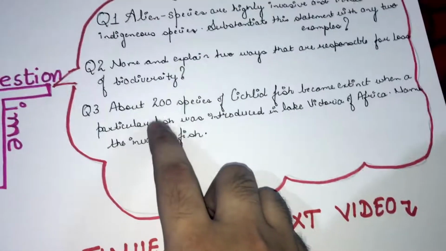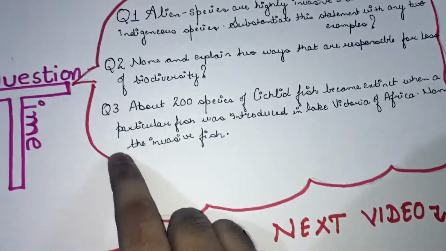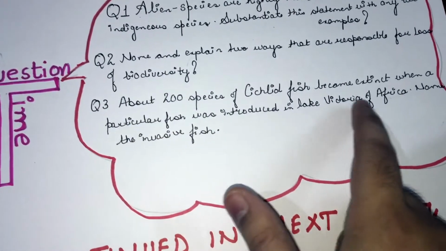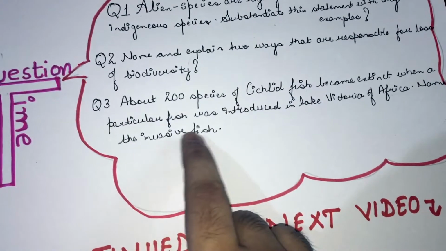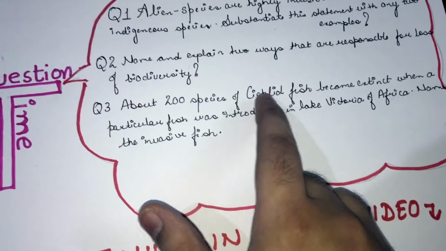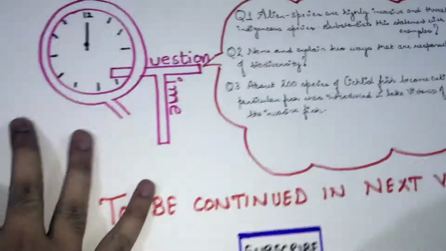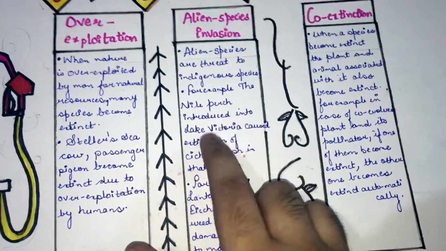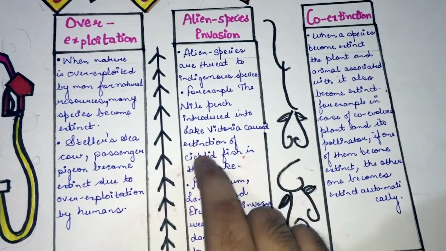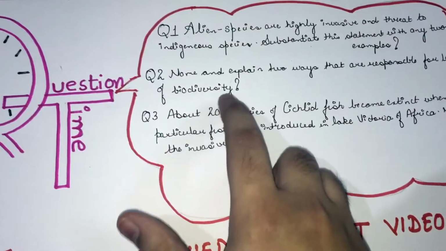Third question is, about 200 species of cichlid fish became extinct when a particular fish was introduced into the lake of Africa. Name the invasive fish. As you know, the invasive fish was Nile perch, which was introduced into Lake Victoria and caused extinction of cichlid fish in that lake. I hope you have got the answers of all these 3 questions.